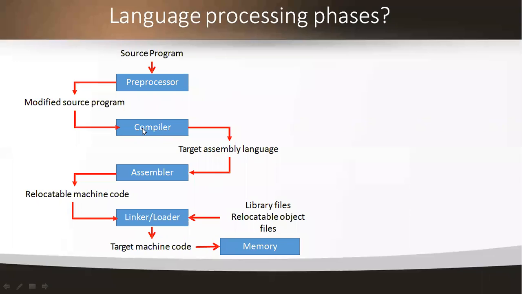The input of the assembler is the target assembly code, and the assembler translates this assembly program into machine code, which we call relocatable machine code. After executing the assembler, I am getting an output in the form of relocatable machine code, which I call object code. Now I am connecting this relocatable machine code to the linker or loader. A linker is a tool that is used to link all the parts of the program together.